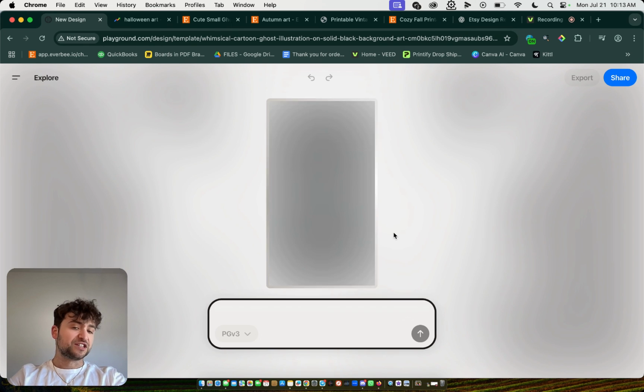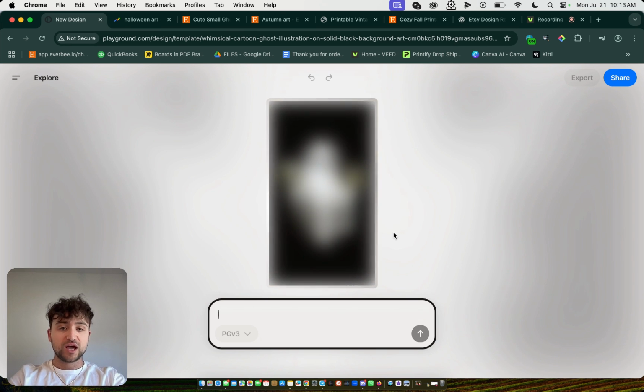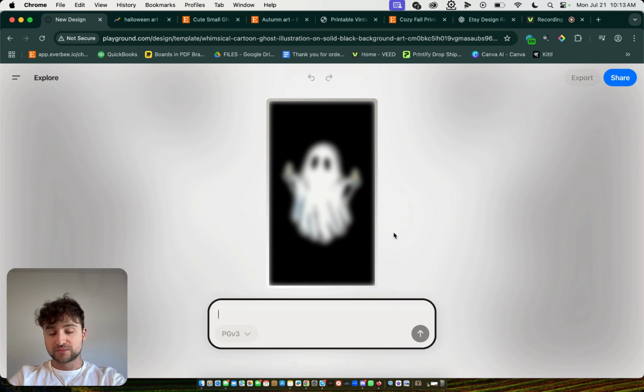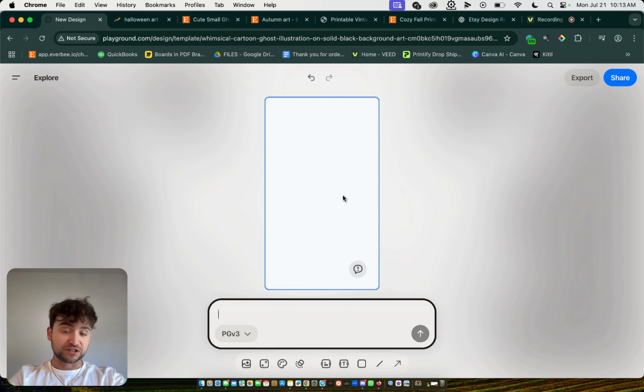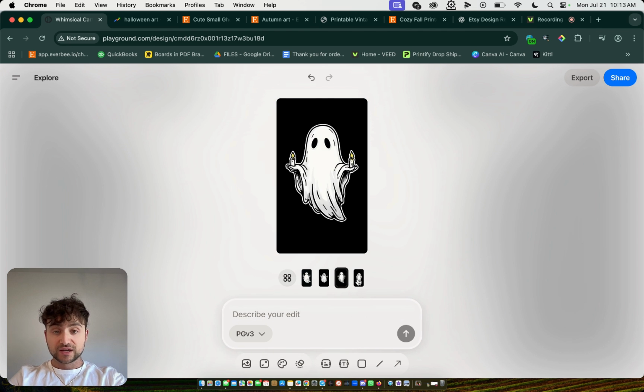Also, this is full transparency. As you can see, AI isn't perfect. You're gonna have to retry and refeed it information until it comes to your liking. That's normal. You deserve to know that. And see, this one's much quicker now that I refresh the page. He was holding two fingers up. Now, as you can see, he's holding candles.